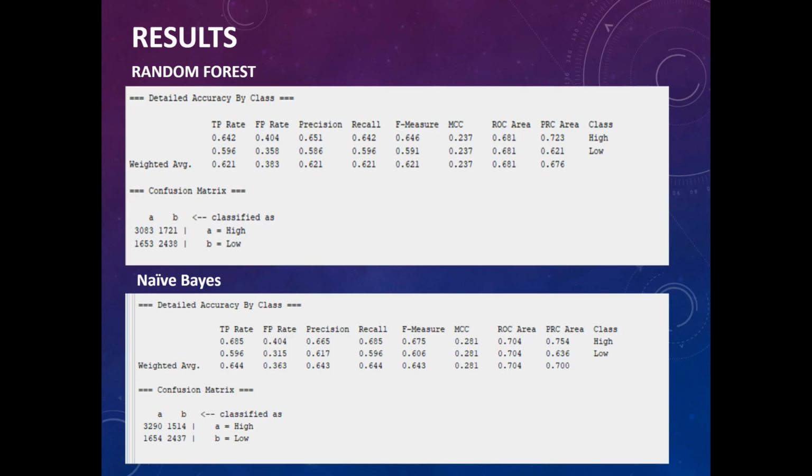Naive Bayes performed slightly better with an ROC area of 0.704 and a kappa of 0.281 and F measures of 0.675 and 0.606. It still correctly classified more cases than random forest, making it stronger overall. Still, both models fell short of our J48, which is still the best.